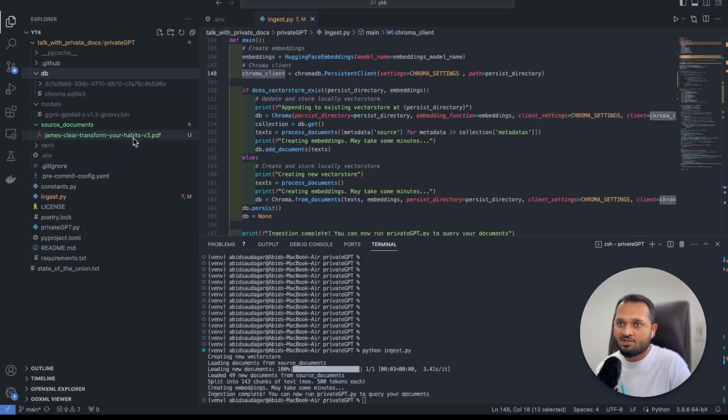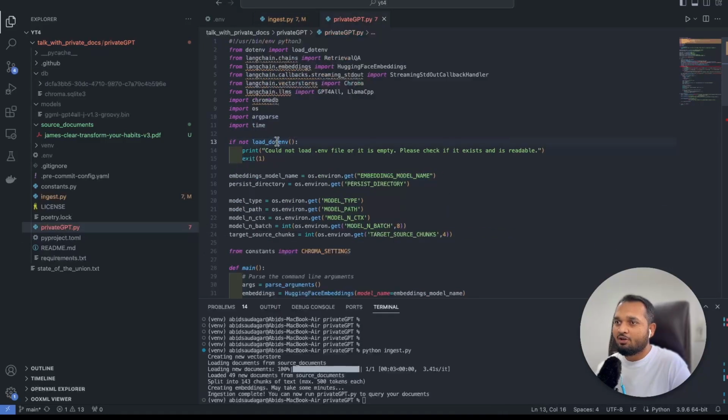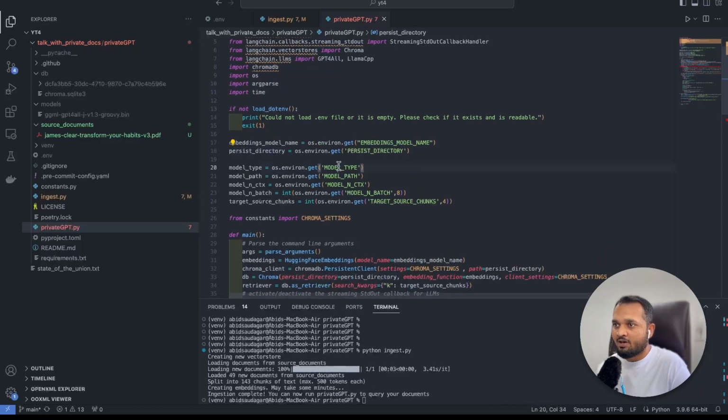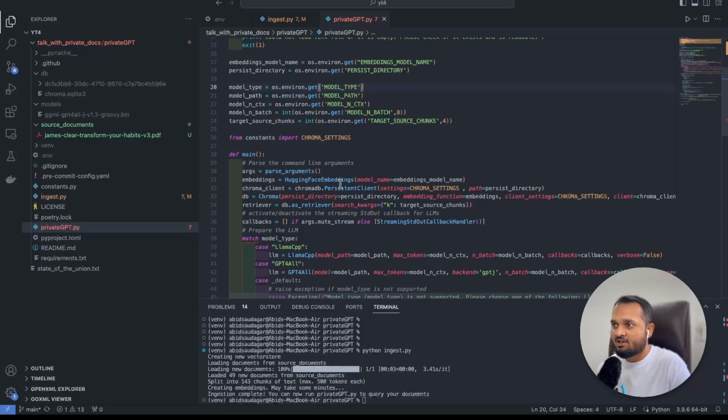Now we need to question this document. So we'll go to the private gpt.py file here and open it. First, we'll load all the environment variables. Now we need the embedding model again because we want to convert the question of the user into an embedding. Then we'll use the persist directory, again model path, model type. We have already stored this in our environment variable file. We'll import the constant, like chroma settings, from this file, which we did earlier as well.